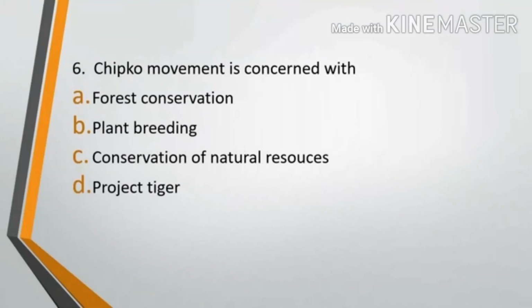Question number 6. Chipko movement is concerned with option A, forest conservation, option B, plant breeding, option C, conservation of natural resources, or option D, Project Tiger. The correct answer is option A, that is forest conservation.